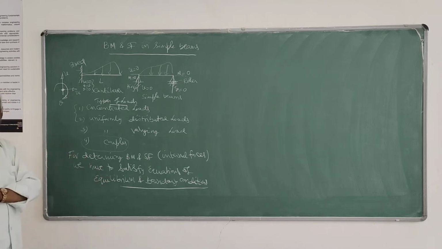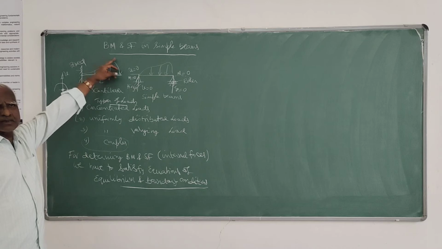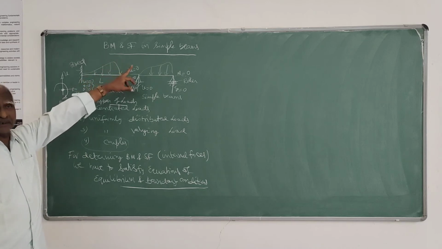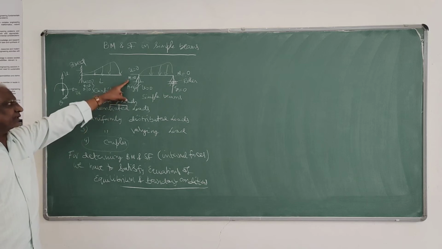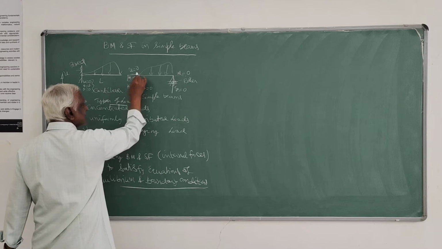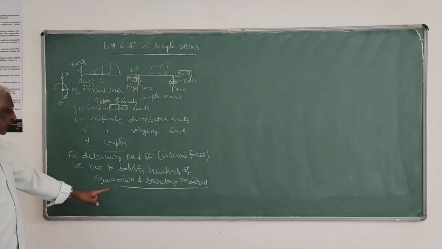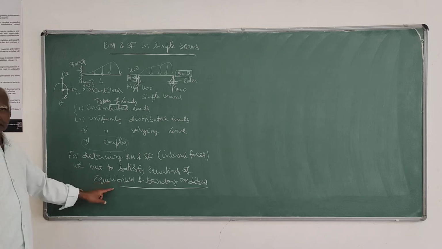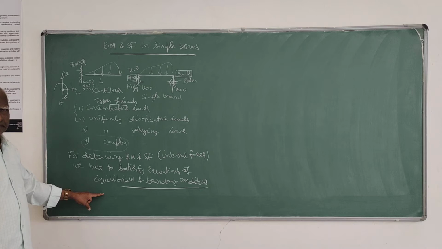Boundary conditions are of two categories: static type and kinematic type. We don't use the kinematic type here because we are finding only bending moment and shear force, the internal forces. The static boundary conditions are M is 0 at this support, and M is 0 here also. That only we apply for finding the bending moment and shear force diagram.